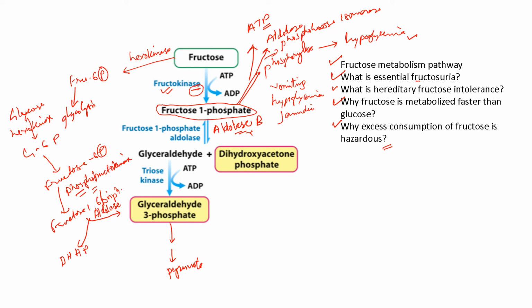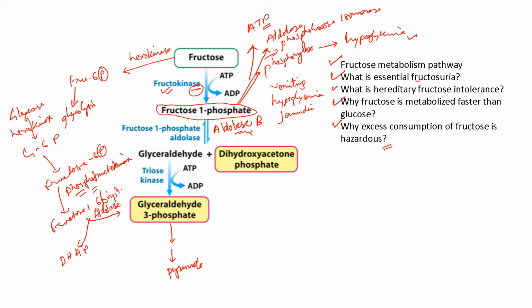So there is an excess accumulation of fructose 1-phosphate, and it can inhibit several enzymes. The inorganic phosphates are tied up with fructose 1-phosphate, and therefore there is impaired ATP synthesis. This leads to liver damage.